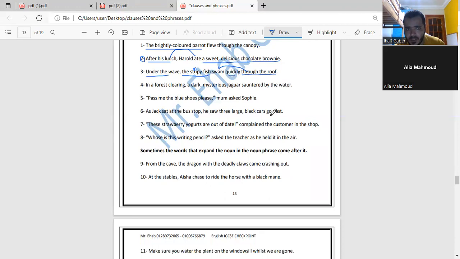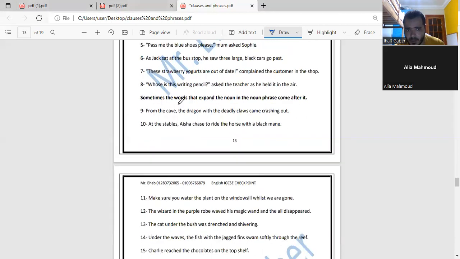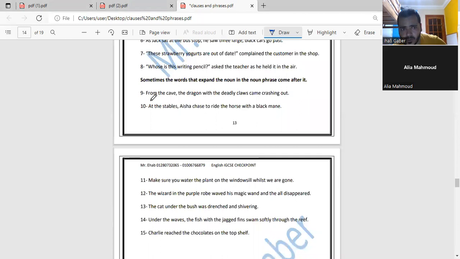Now, let's have a look at number 9. Sometimes the words that expand the noun in the noun phrase come after it. So the words that expand the noun could be modifiers at the beginning, or modifiers could come after the noun, as I told you previously. Now, can you go to number 9 and read it out loud for me? From the cave, the dragon with the deadly claws came crashing out. The dragon with the deadly claws? Yeah, exactly. So here the noun is dragon.